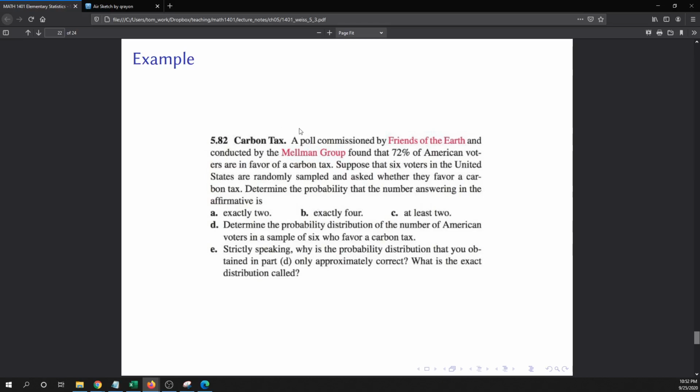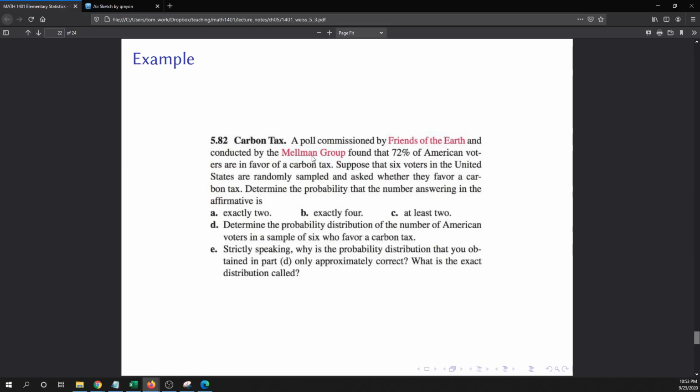Down in part E, they hint at one question about this, that really this is another distribution that we aren't going to talk about, so I'm not even going to worry about that part. We'll just go with independent. If it's coming from a pretty large population, which Americans are, then it's pretty close, but it's still not exact. Technically speaking, we would use this other distribution, but we're not going to worry about that.